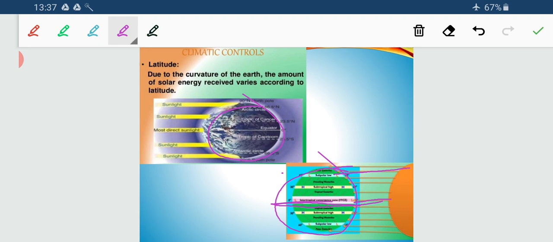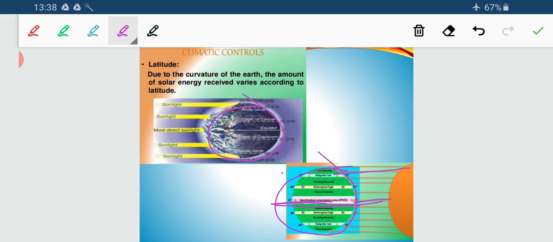They become much more vast, much lengthier. So that means the heat reaching that part is comparatively less. So what is the result? Due to the curvature of the earth, the energy or solar radiation received by the earth's surface varies.